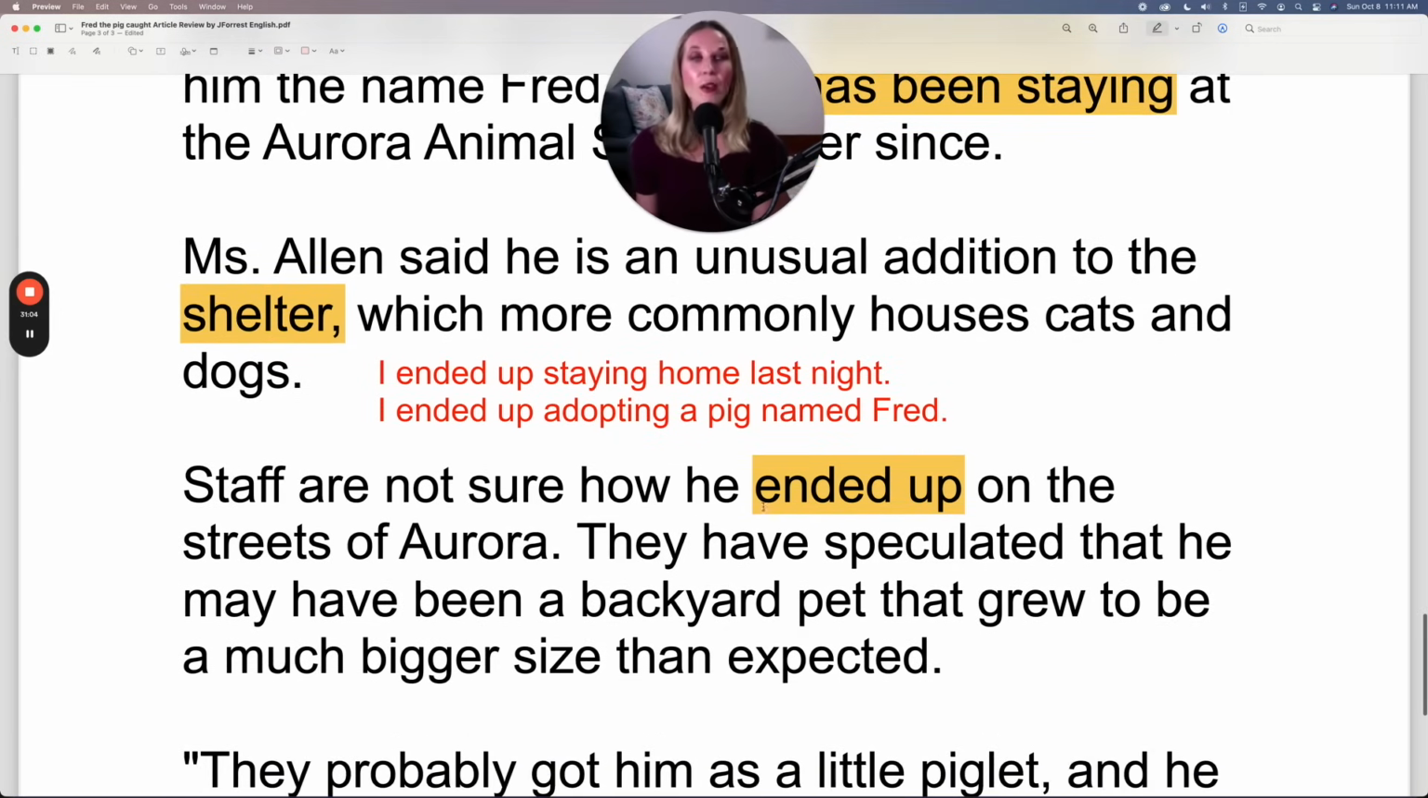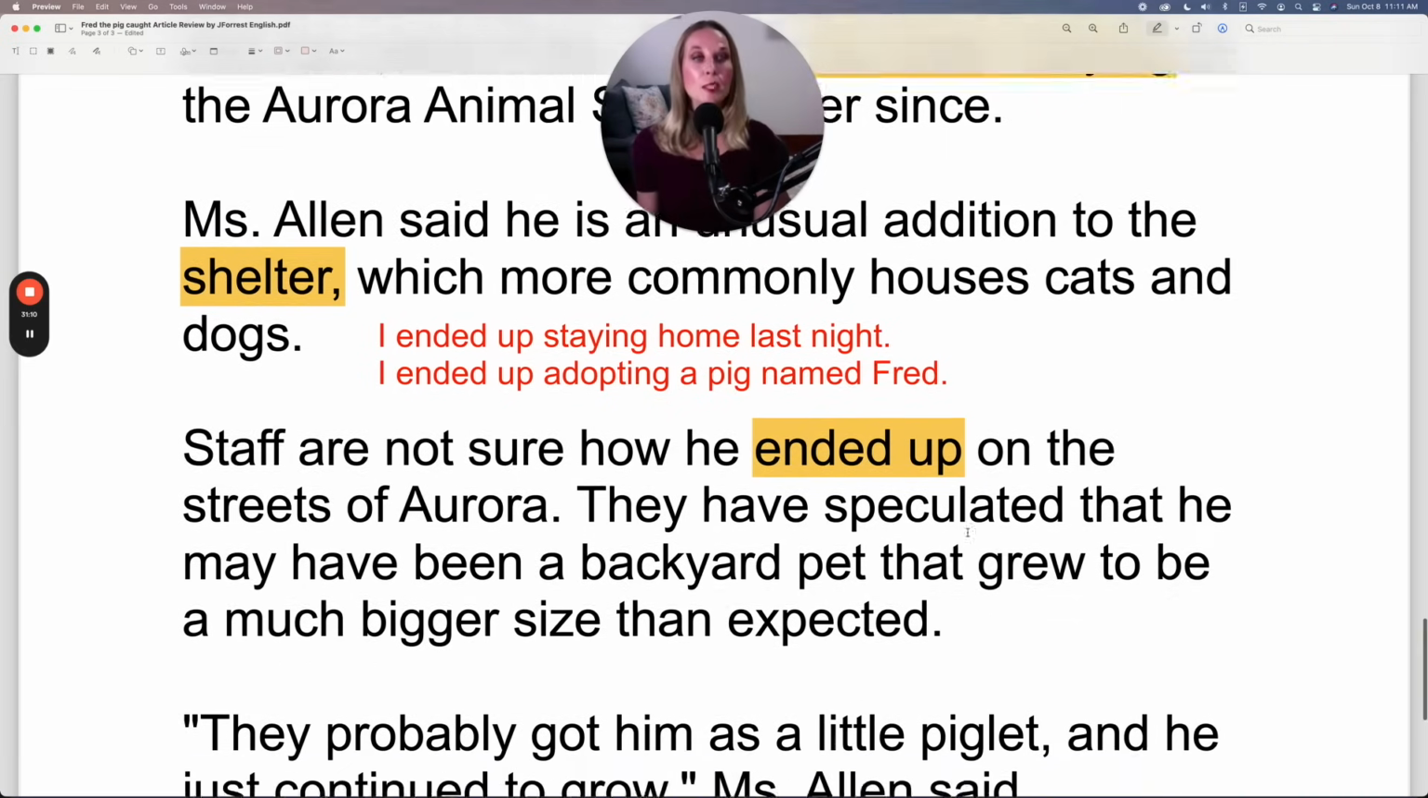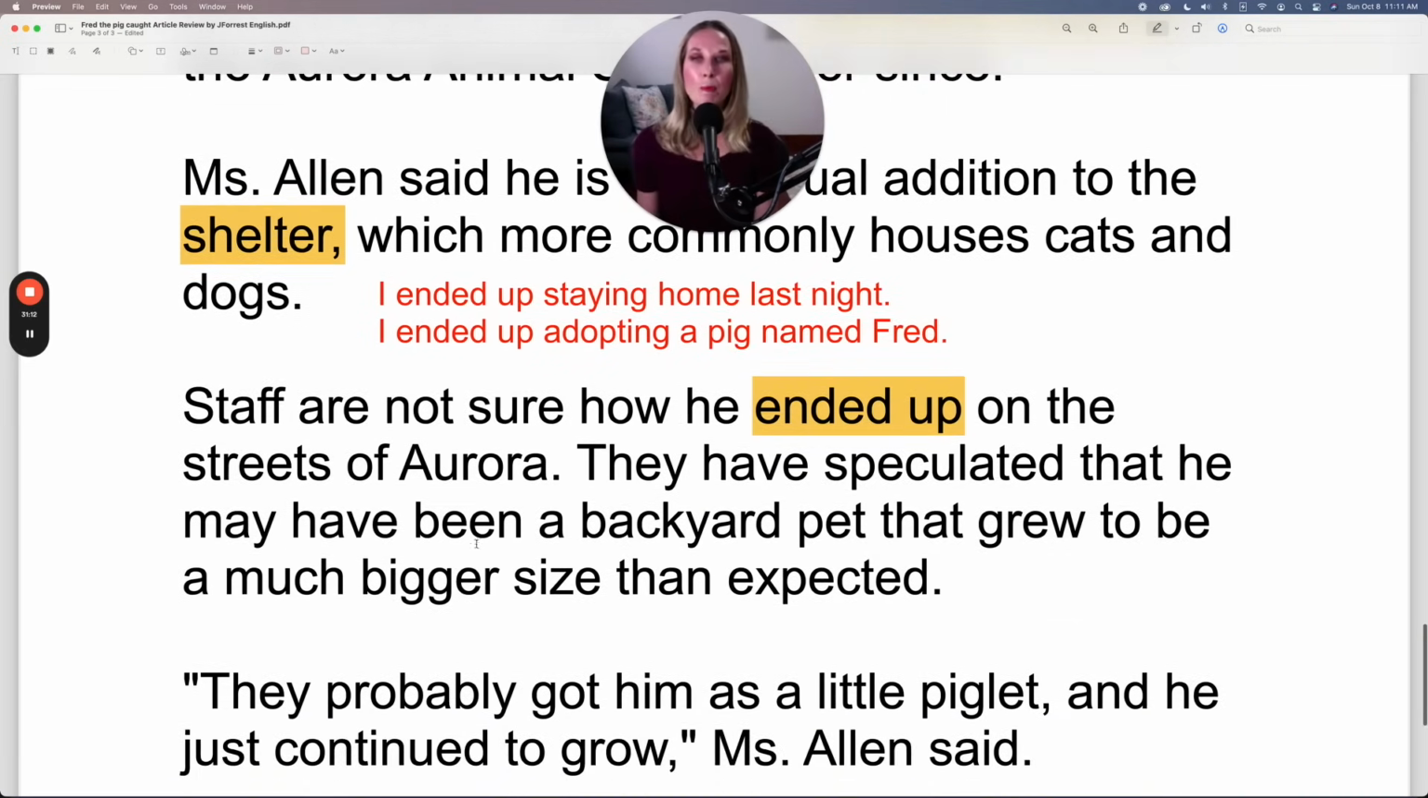Staff are not sure how he ended up on the streets of Aurora, how that became his final position. They have speculated that he may have been a backyard pet. Remember, I explained backyard already. A backyard pet that grew to be a much bigger size than expected. You're probably wondering about the verb speculate.